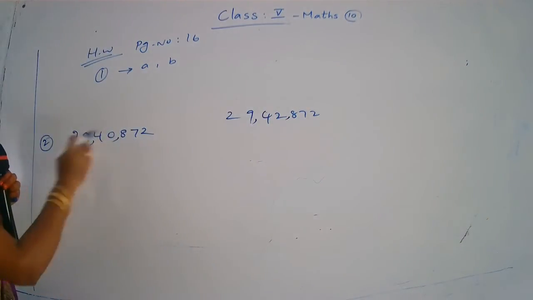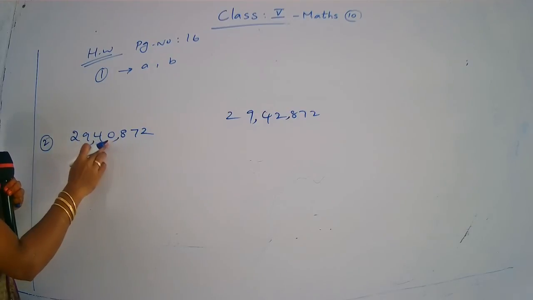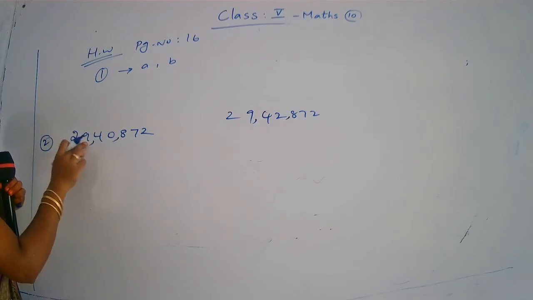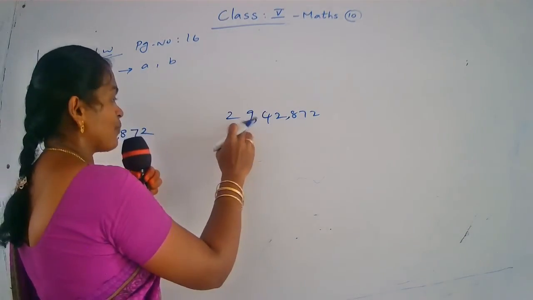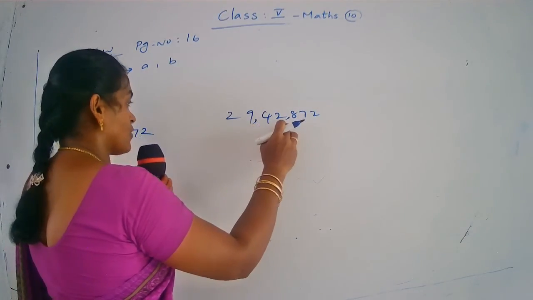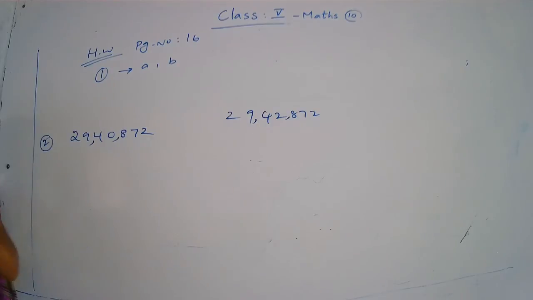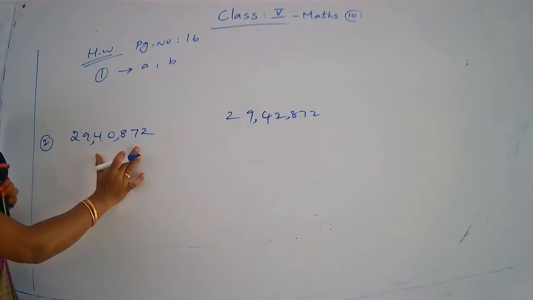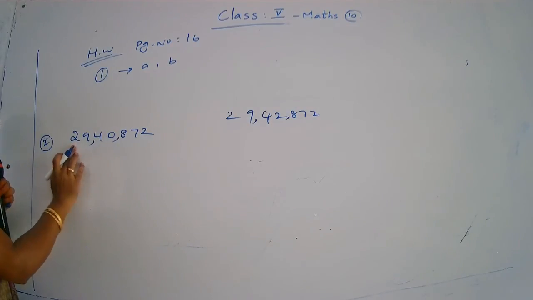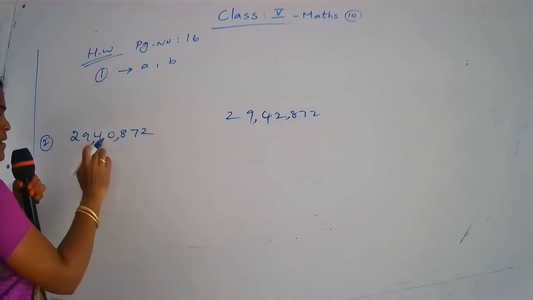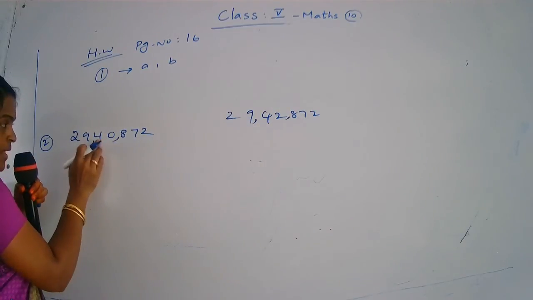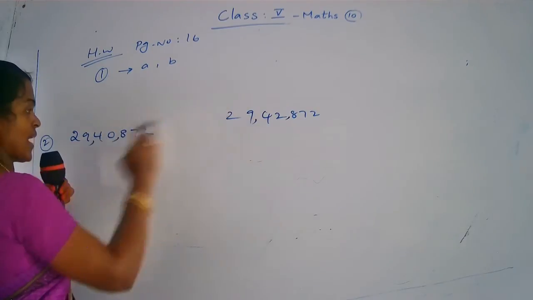Now you read the number. 29,40,872. This number, 29,42,872. Now you compare which one is smaller and which one is greater. We compare the highest place value. The lakhs period is 29. Then you come to the thousand period. The ten thousands place is 4, same only.